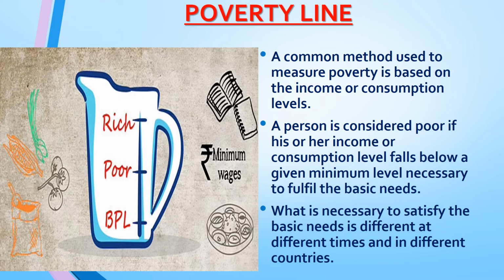Poverty line. A common method used to measure poverty is based on the income or consumption level. A person is considered poor if his or her income or consumption level falls below a given minimum level necessary to fulfill the basic needs. What is necessary to satisfy the basic needs is different at different times and in different countries.